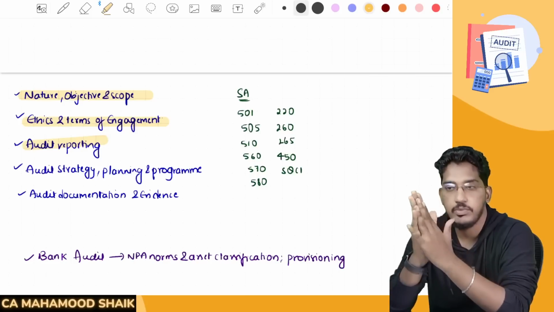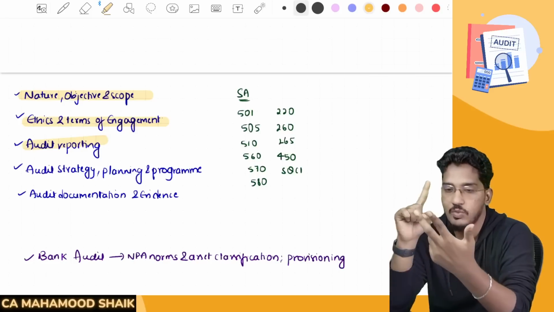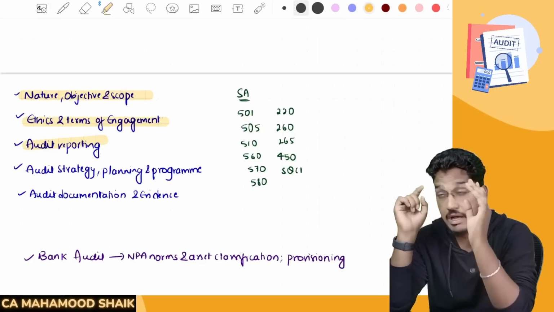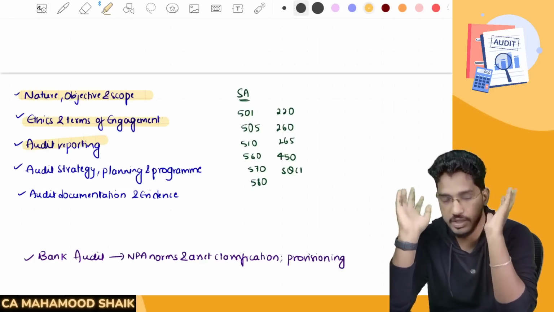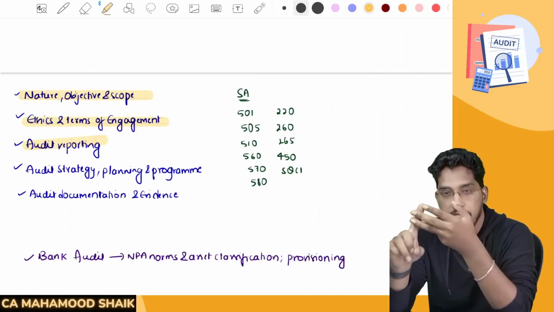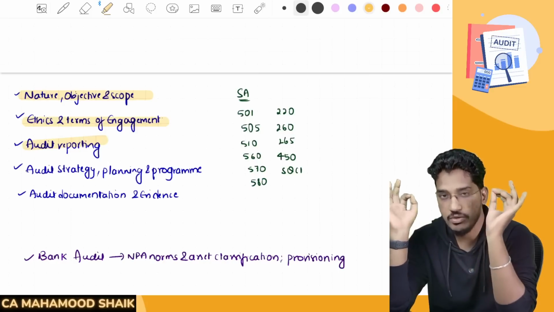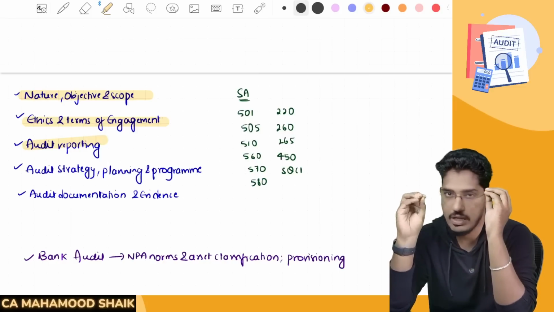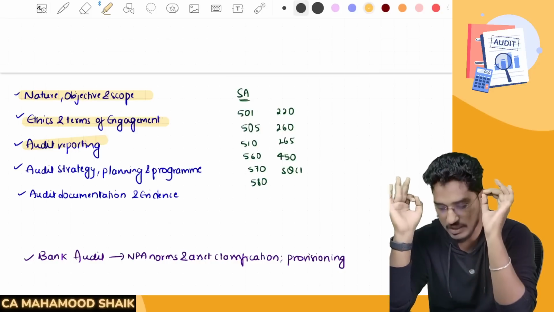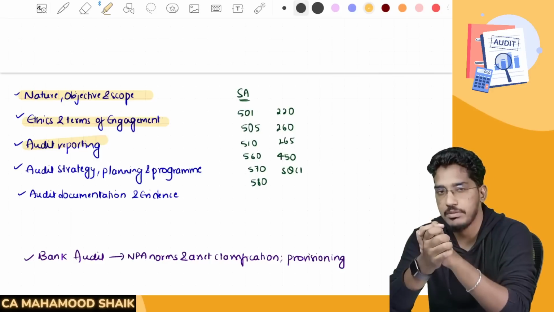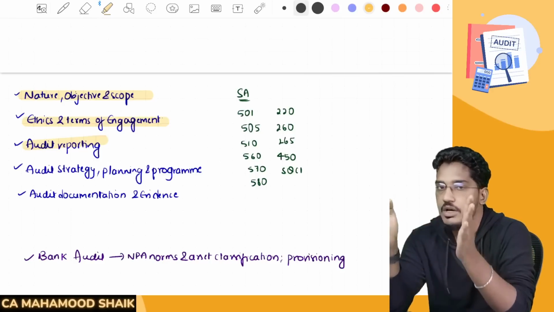Apart from that, we have reporting requirements under 143 subsection 1, 143 subsection 3, and we even have the most important thing, the reporting requirements under CARO 2020. And apart from that, we have something called SA 299, joint audit of financial statements, that also you cover. So audit reporting chapter, nothing should be left out. Each and every line from the audit reporting chapter, please try to revise it.